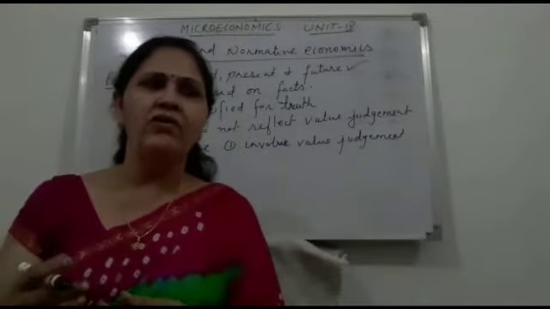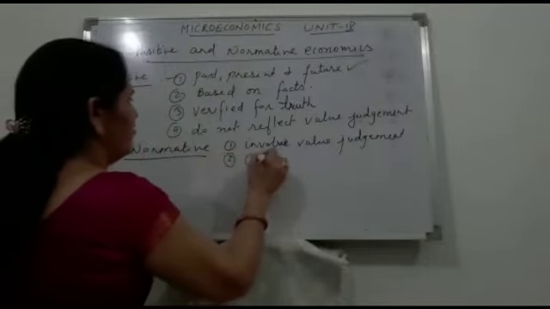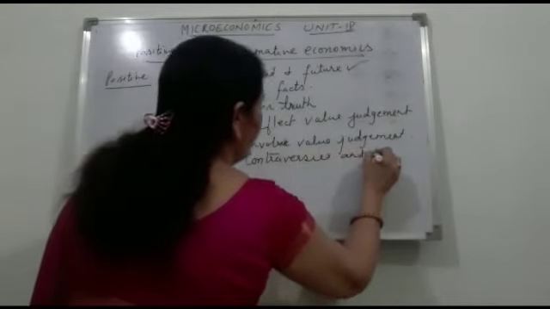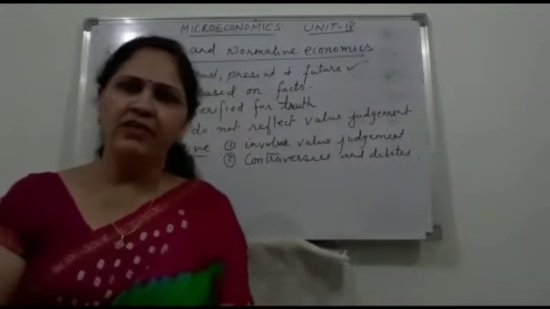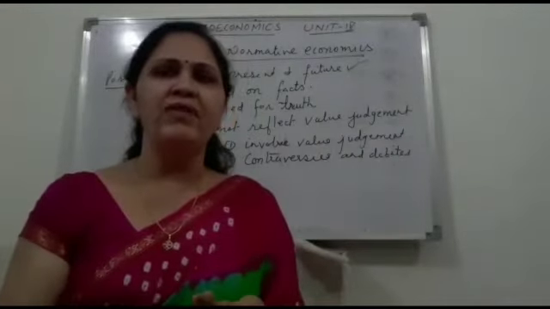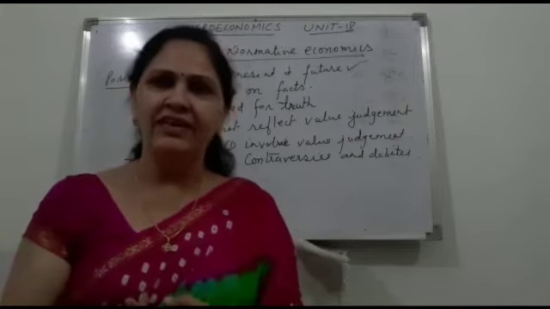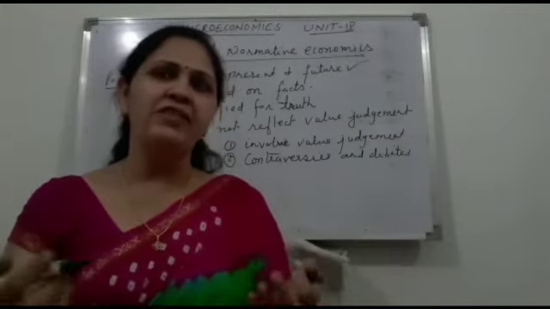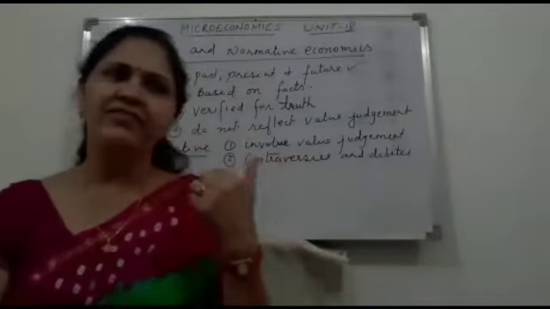Secondly, they lead to controversies and debates, because different people have different opinions. Everybody's opinions cannot be matched with each other. They may be different, so these statements may become a matter of debates and controversies. For example, we say that rural poverty is more dangerous than urban poverty, but some people think it is right, some may oppose it.